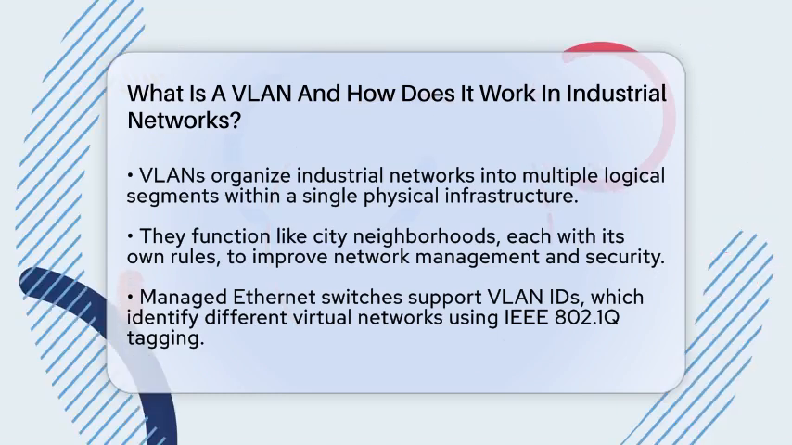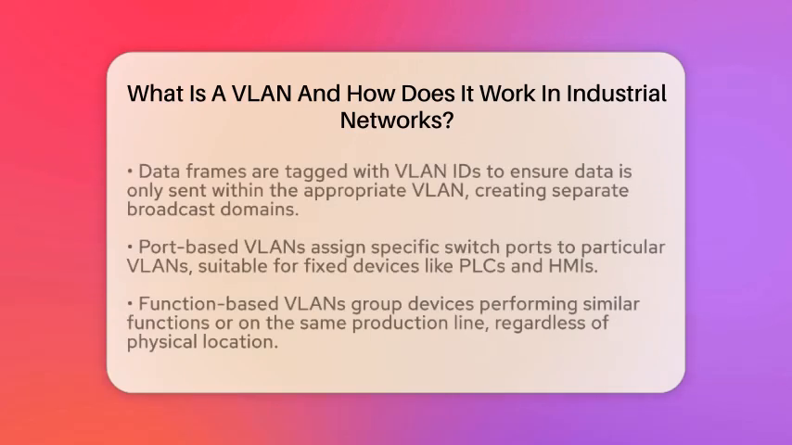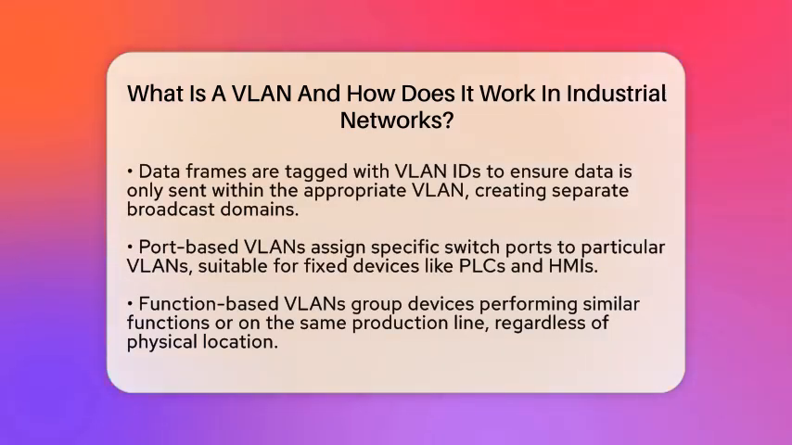When a device sends data, the switch tags the data frame with the VLAN ID according to a standard called IEEE 802.1Q. This tag tells the switch where to send the data. The switch then forwards the data only to devices within the same VLAN, creating separate broadcast domains. This setup prevents unnecessary traffic from clogging up the network and isolates faults or security breaches.